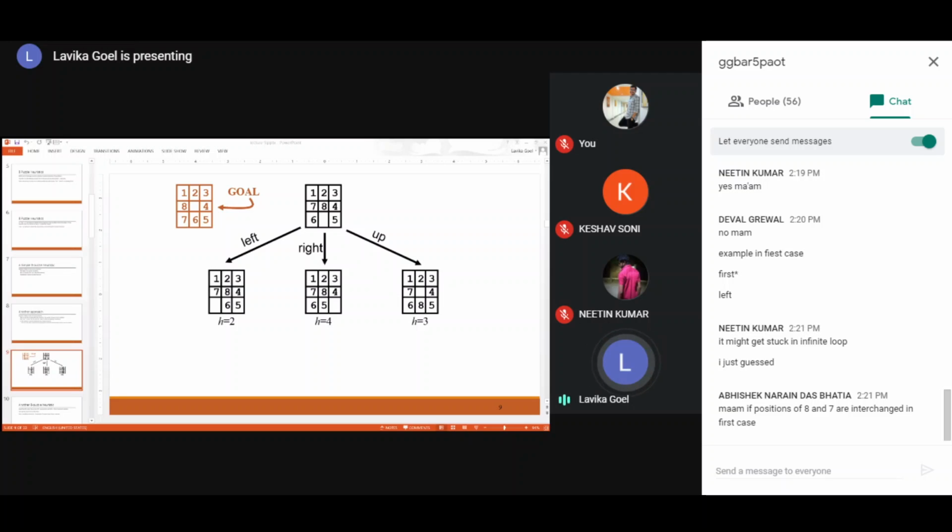Okay, so it might be a case that when you selected this tile, this position, at that time you were selecting the locally best solution. So you were selecting the best solution because h was 2, so you selected this. But after expanding this state and generating the successors of this state, the next states could be the states which are having more number of incorrect tiles than 2. Why can it happen?